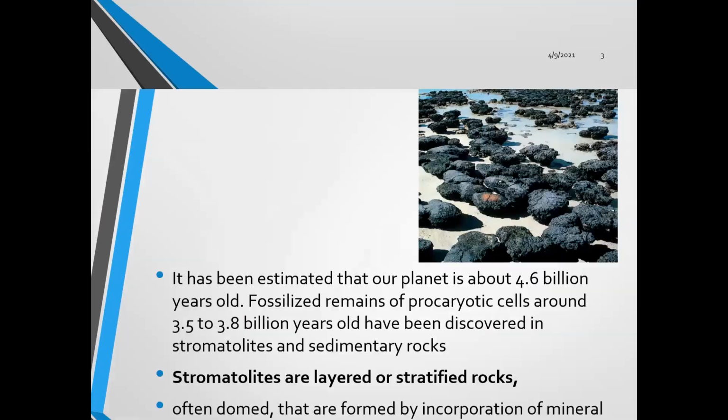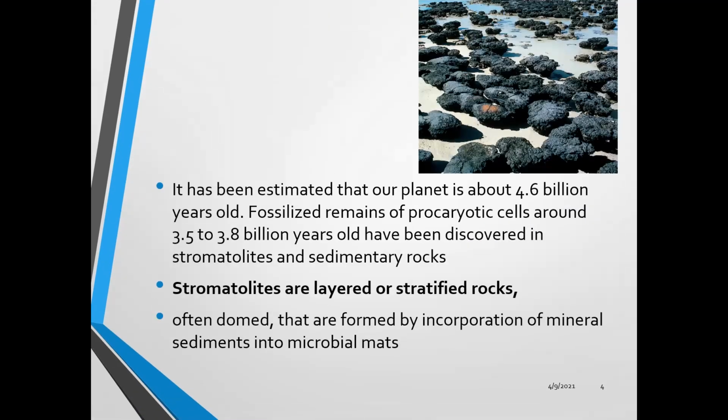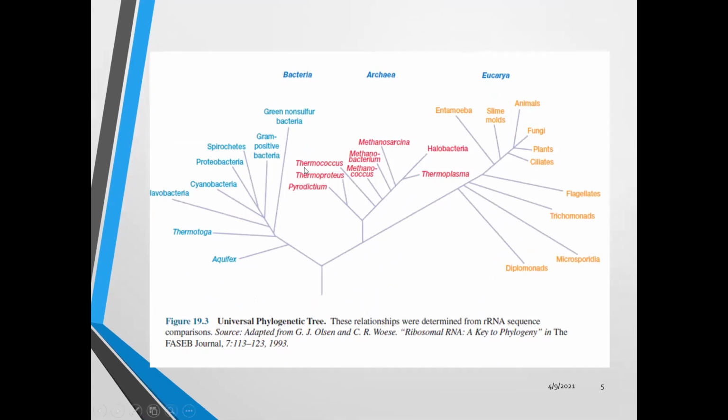the archaebacterial group of organisms. It has been believed that it is the first form of life on Earth. The first fossil of this group was found 3.5 to 3.8 billion years ago in the form of stromatolites, or sedimentary rocks, which are incorporated with minerals and microbial mats. You can see that here archaebacteria are grouped separately from the prokaryotes as well as eukaryotes.